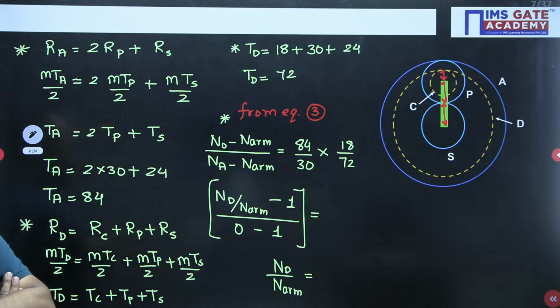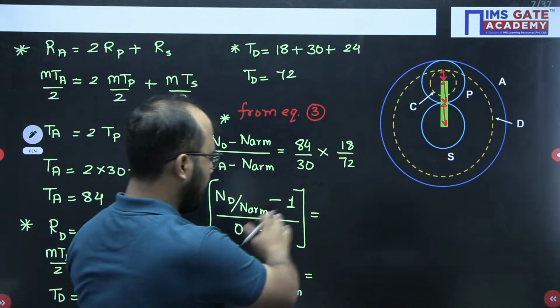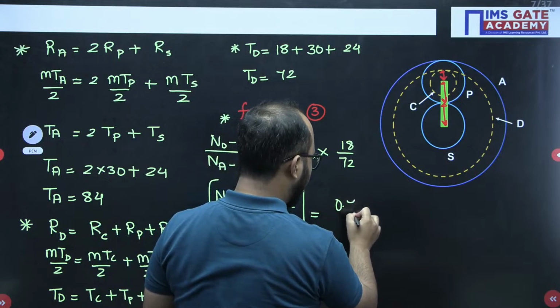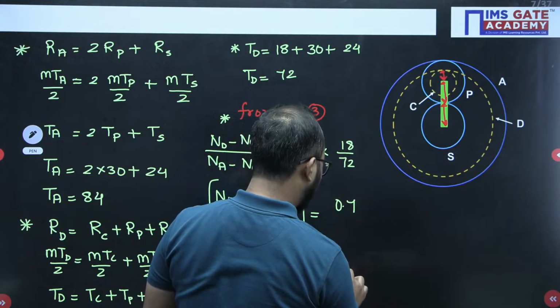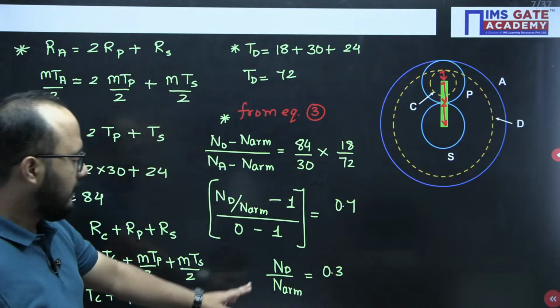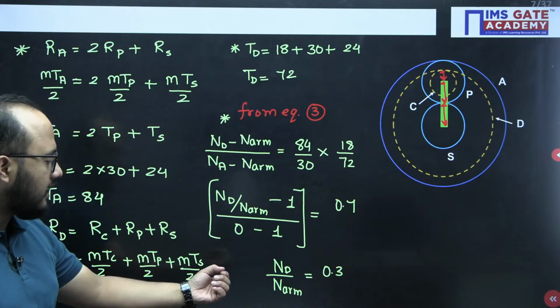Tell me your answers. See, this answer is approximately 0.7 and the other answer you will be having is 0.3. ND divided by N arm.